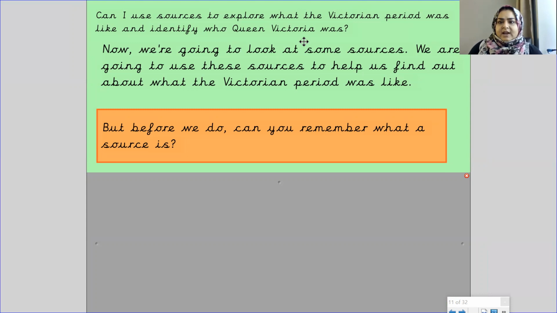Now we are going to look at some sources. We are going to use these sources to help us find out about what the Victorian period was really like. But before we do, can you remember what a source is? Put your thinking caps on, have a good think.